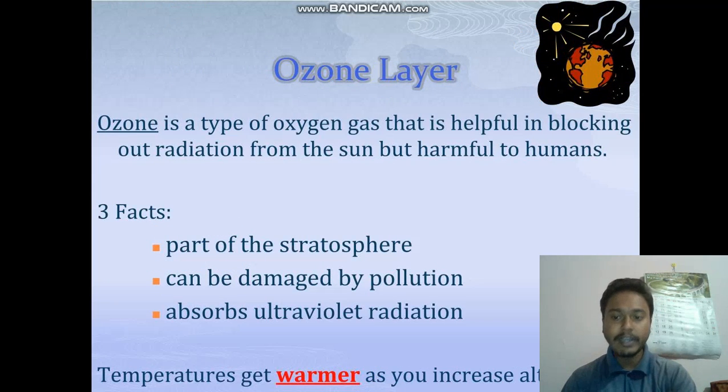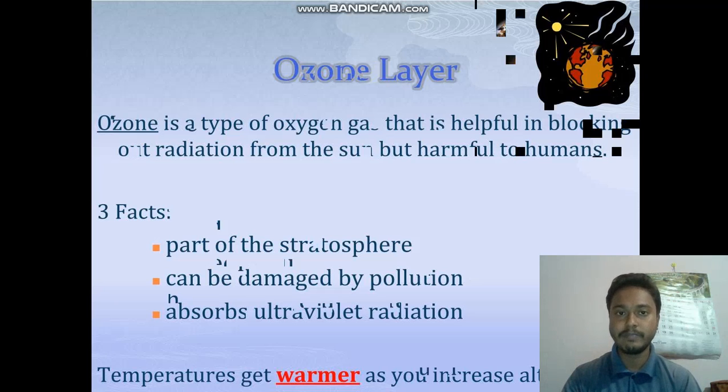Now, the ozone layer is a part of the stratosphere, which I just added. Ozone is a type of oxygen gas that is helpful in blocking the radiation which comes from the sun, the harmful radiation which is harmful to humans. So it's a part of the stratosphere. The ozone layer absorbs ultraviolet rays. It can be damaged by human activities with increased pollution, okay, and that is going to be harmful. So temperature gets warmer as we go up in altitude after this layer.